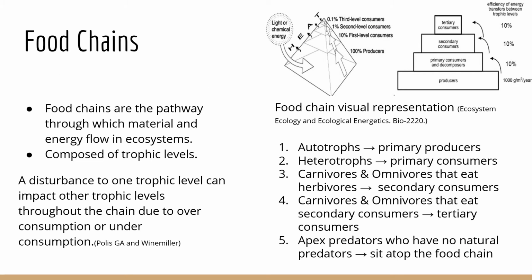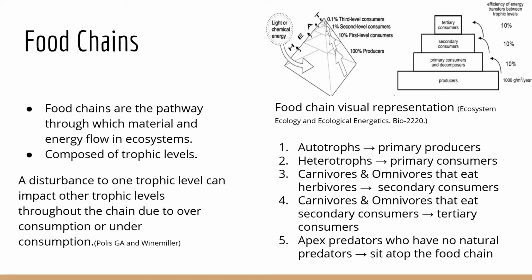The second topic of our presentation is food chains. Food chains are the pathway through which material and energy flow in ecosystems. They are composed of trophic levels. We should all be familiar with this concept because we went over it in class, and we have a diagram from class in the top right from ecosystem ecology and ecological energetics. It shows the different levels and how 10% of the energy is brought up through each trophic level.